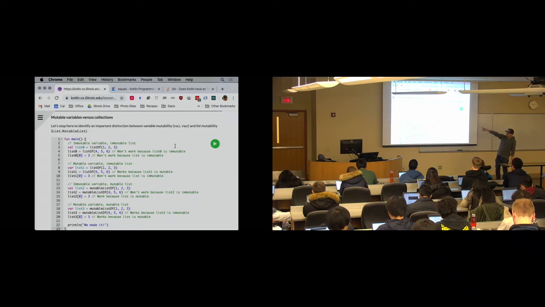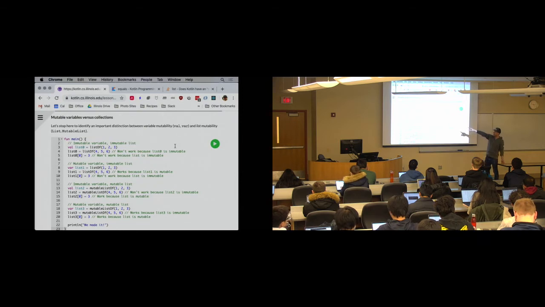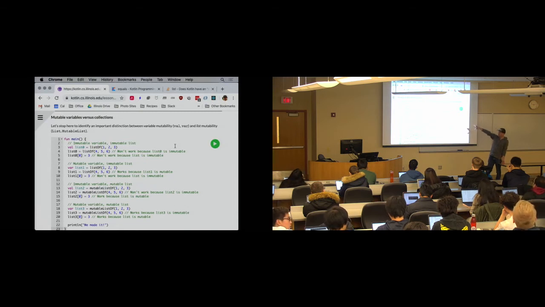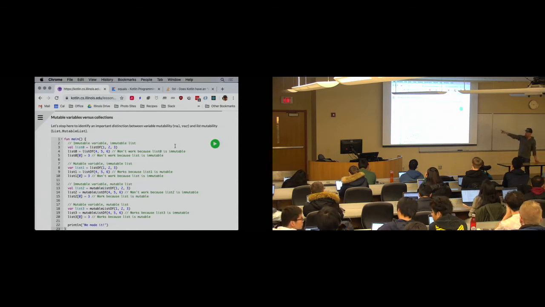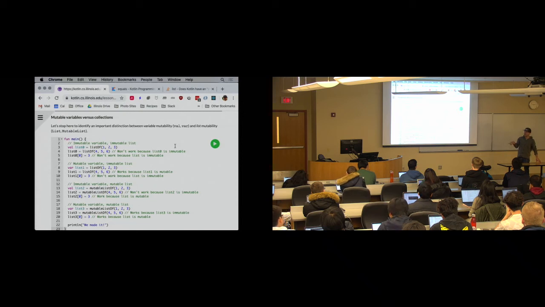So first example on line 2, I have an immutable variable and an immutable list. So I can't even modify the value of the variable on line 4. I can't set it to a new immutable list because it's marked as a val. And I also can't change its values. The second example, the variable is mutable, but the list is not. So I can run line 9 because list1 has been marked as a var, but I can't modify the list because I've created it using listOf.